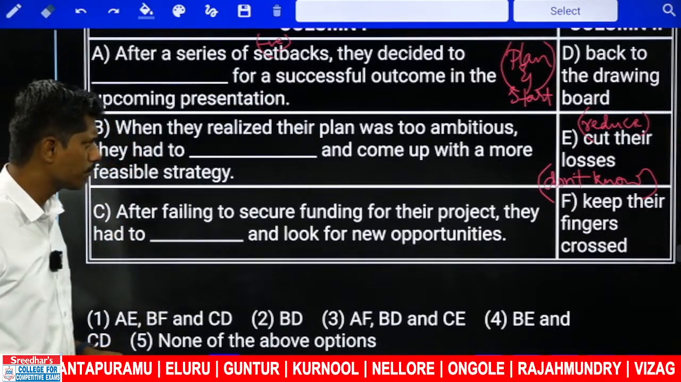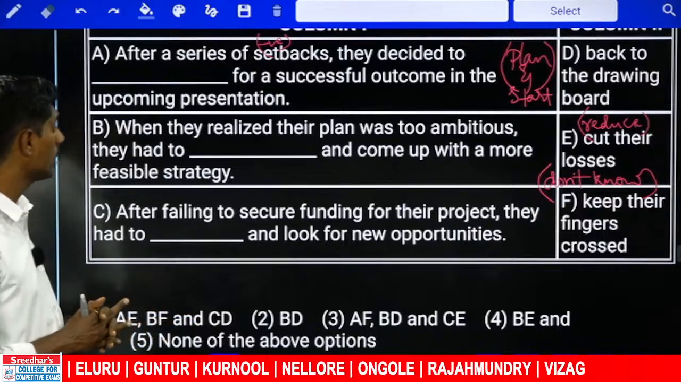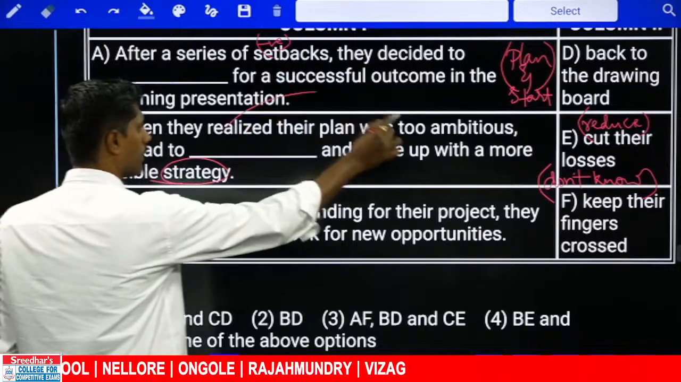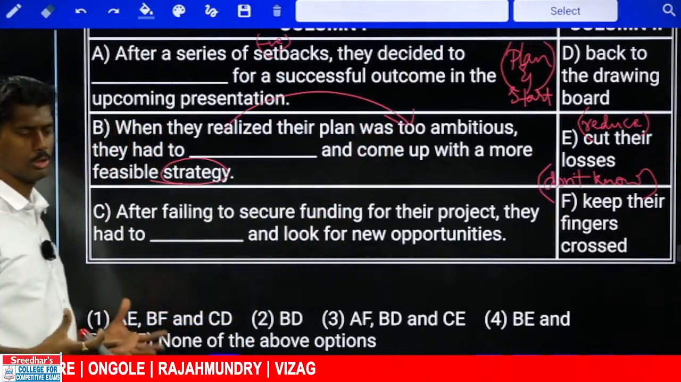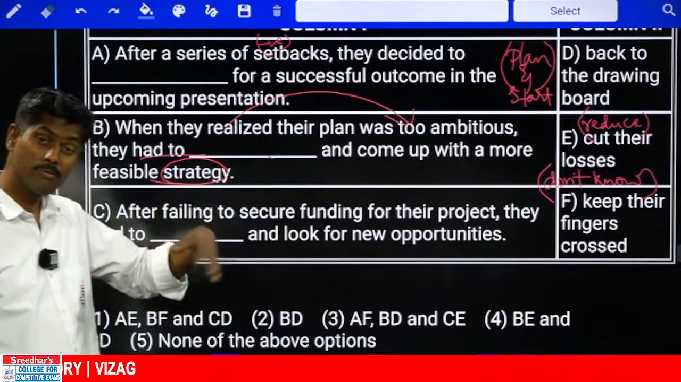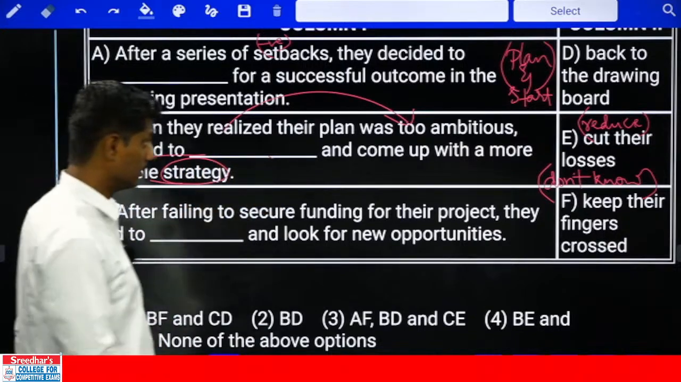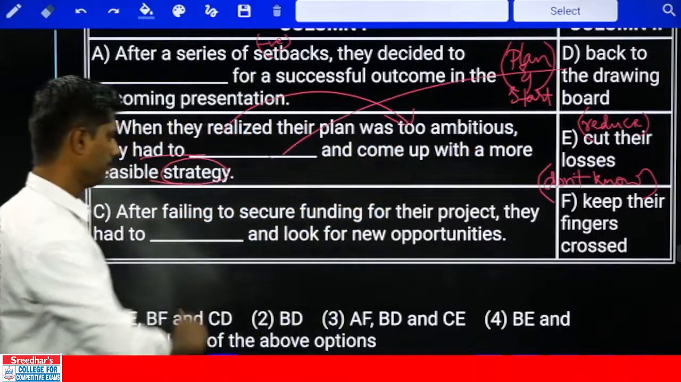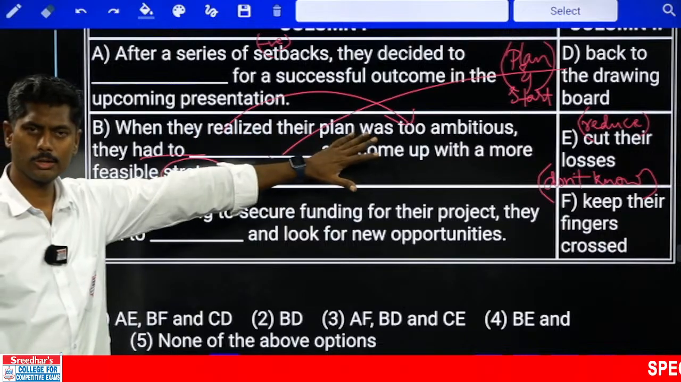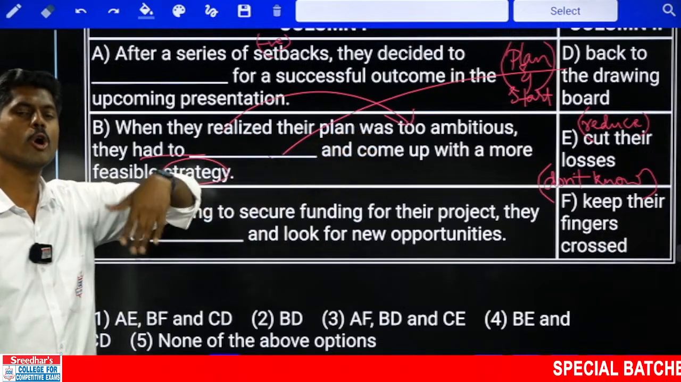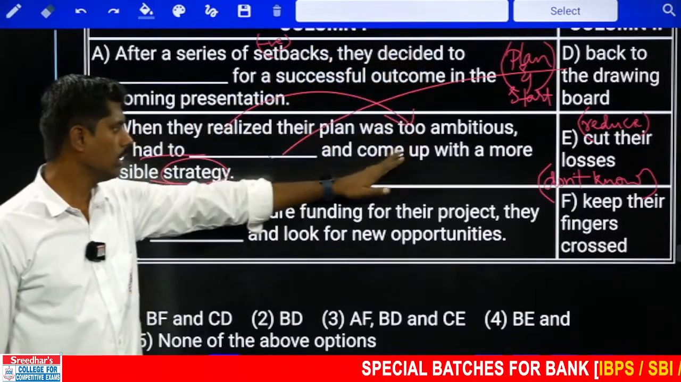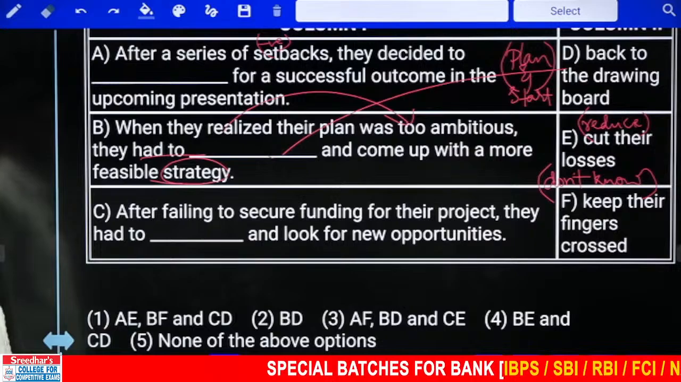When they realized their plan was too ambitious, they had to dash, come up with a more feasible strategy. They realized plan was too ambitious, more goal-oriented, more greedy. Then what did they do? They had to dash and come up with new strategy, feasible strategy. I can combine BD. They realized the plan is beyond their reach, more ambitious. So they had to go back to the drawing room and come up with a more feasible strategy, maybe BD.